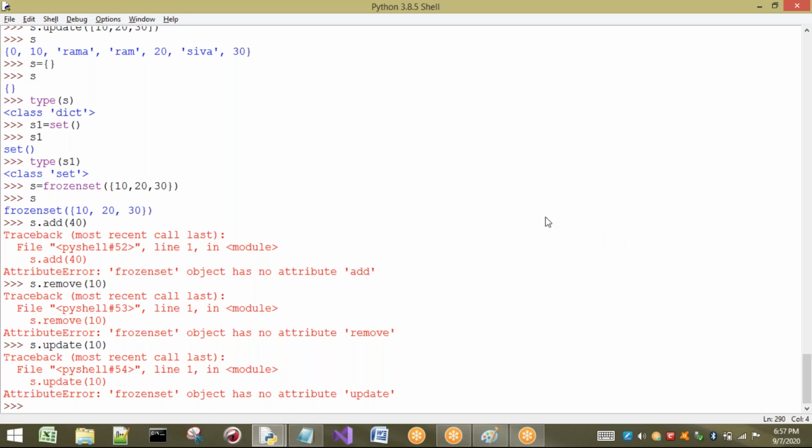Right. In the next session, we will see the remaining data types. Those are nothing but dictionary and none. We will see them in the next session.